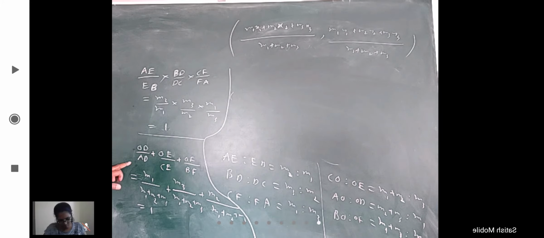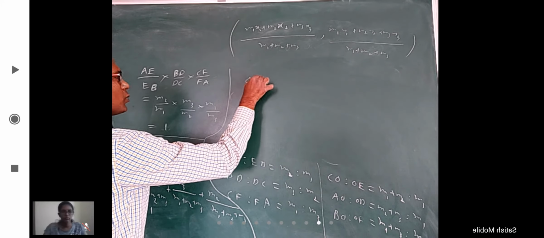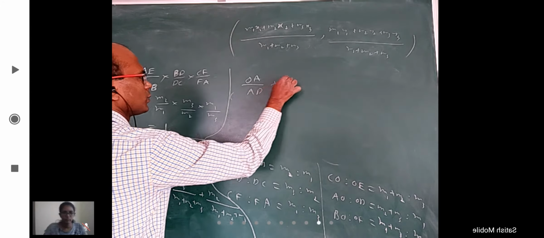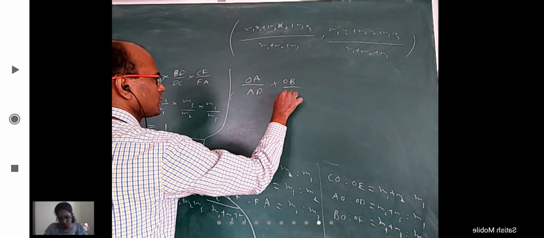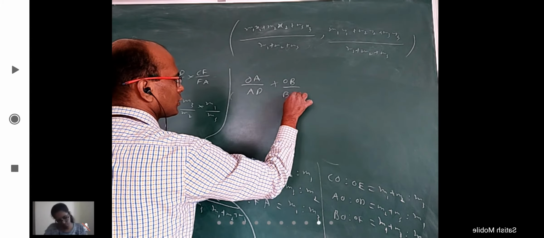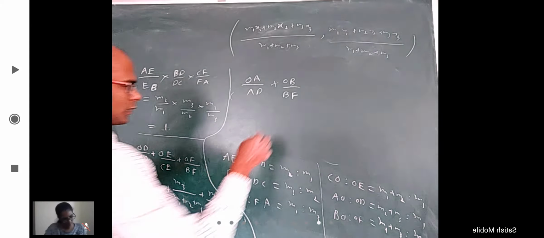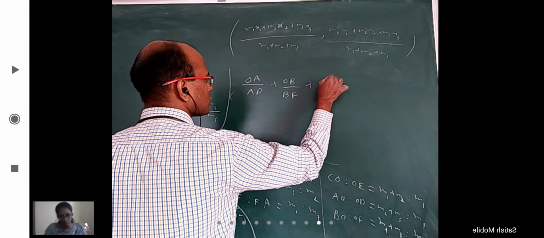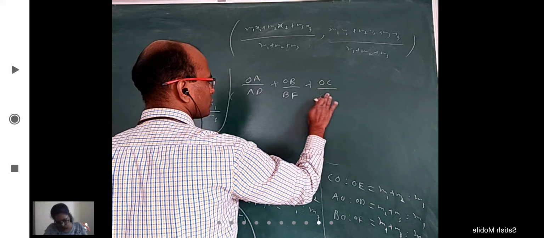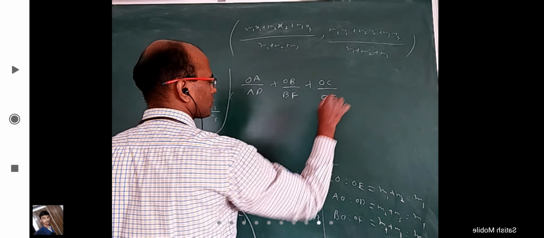One more thing I want to write is OA by AD plus OB by BE, I think I should have written, it's okay, plus OC by CF.